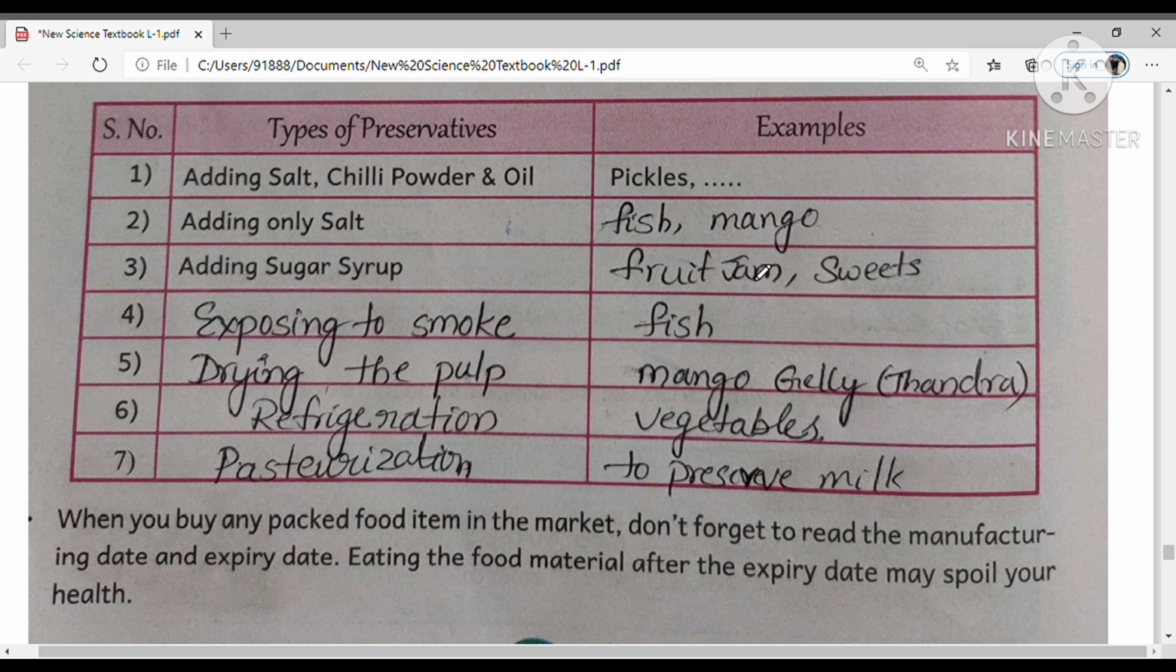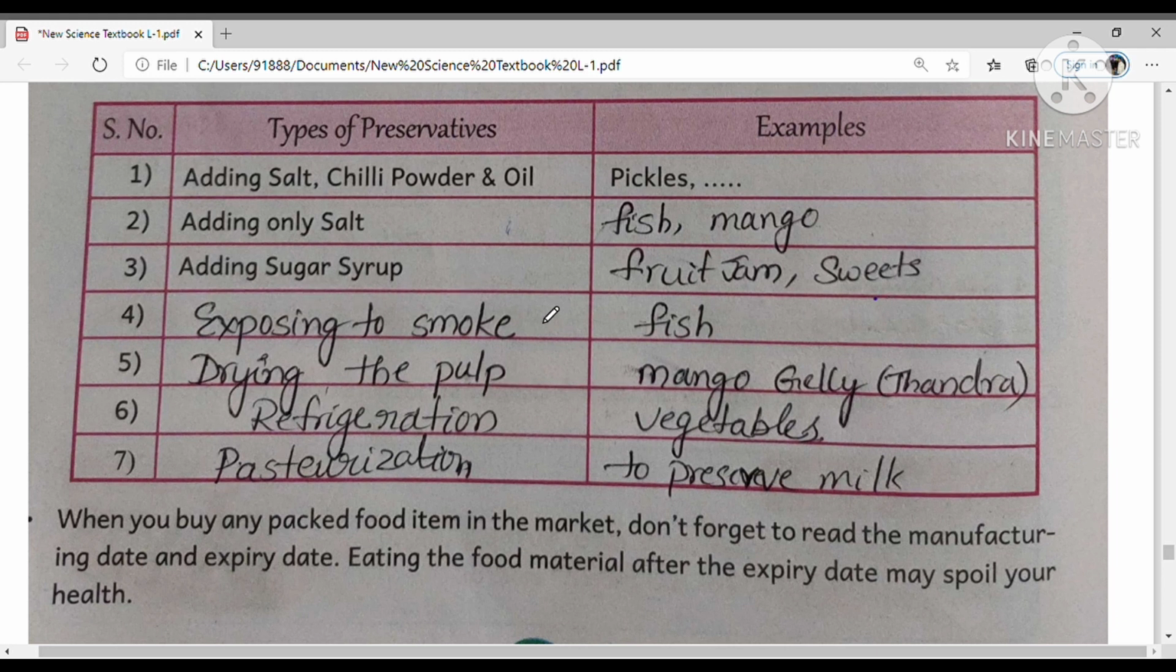So what are the examples? Fruit jam and sweets. Give me some examples of sweets. Gulab jamun, tasty sweet. And tell me another one. Jalebi, yummy sweets. Okay.